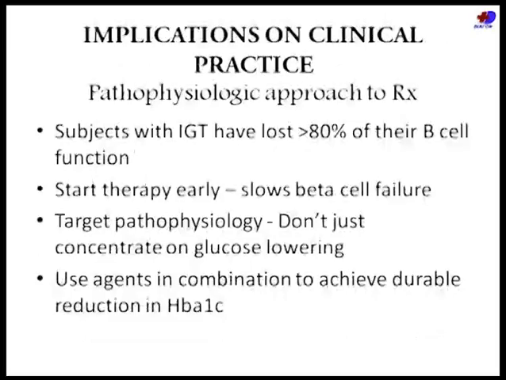So what are we going to do with this in our practice? This is important because we need to target pathophysiology. Treating diabetes is not just concentrating on glucose lowering. Treat the pathophysiology. Start therapy early. Start multiple drugs. This is the only thing that achieves durable reduction in HbA1c. This is the only way to save the beta cell, and the only way to slow down the beta cell failure. Insulin resistance more or less is going to remain constant. Implementing weight loss, using pioglitazone, all these are going to save your beta cell.